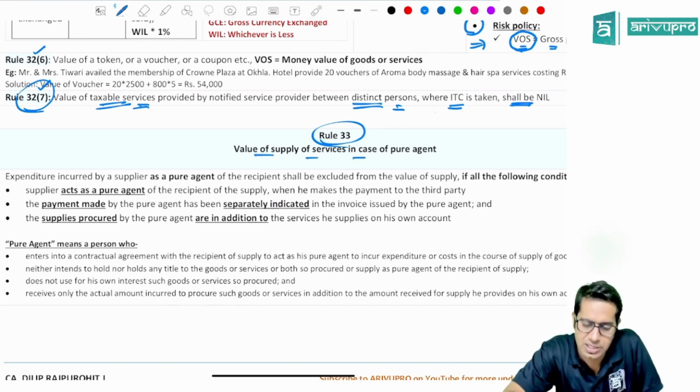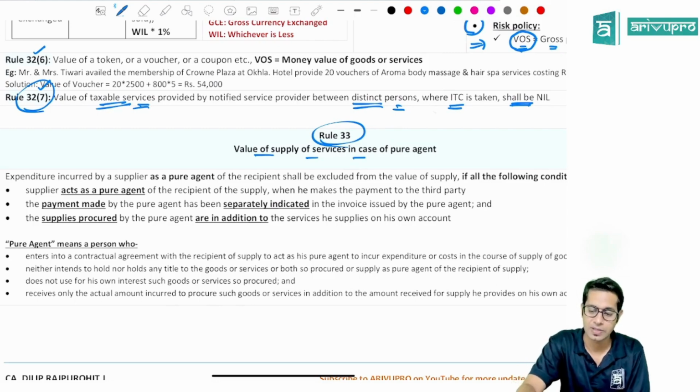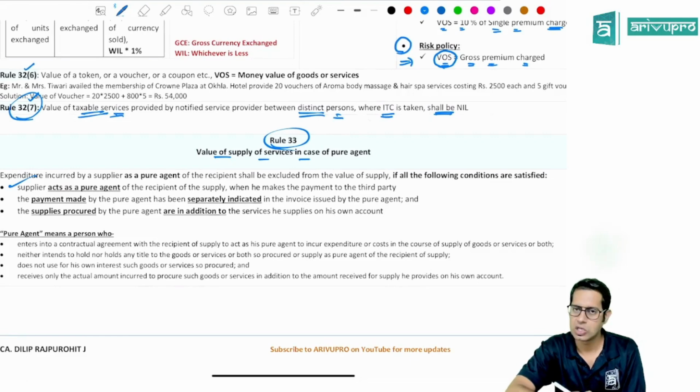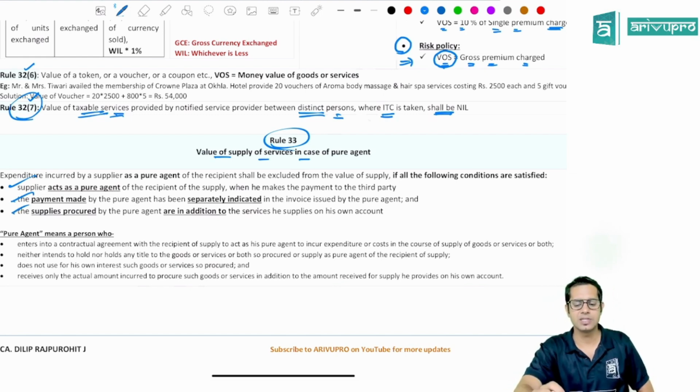Value of supply of services in case of pure agent. Expenditure incurred by the supplier as a pure agent of the recipient shall be excluded from the value of supply if all these conditions are satisfied: the supplier acts as a pure agent of the recipient, the payment made by the pure agent is indicated separately on the invoice, and the supplies procured by the pure agent are in addition to the services which are supplied by him. So these three conditions should be satisfied.